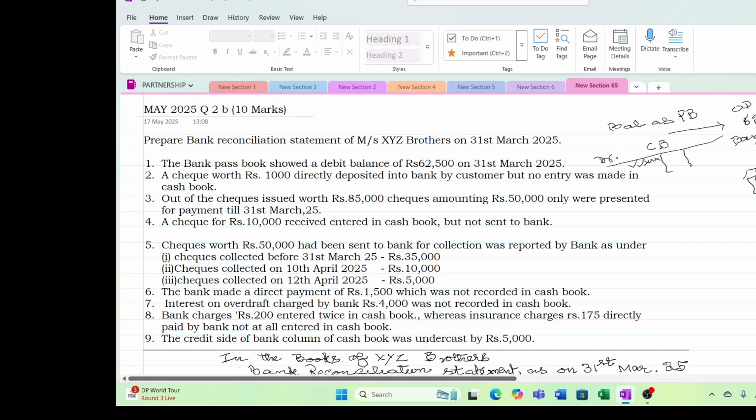Understand this well. Then it is just a piece of cake. It is a left-hand job if you understand the thing. The 10 marks will not go anywhere. Every time you will get 10 marks.